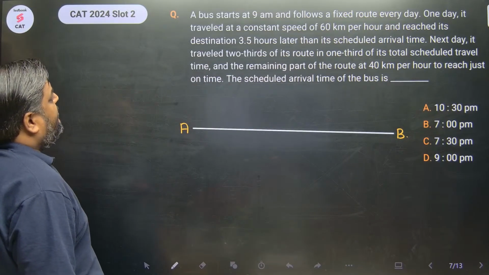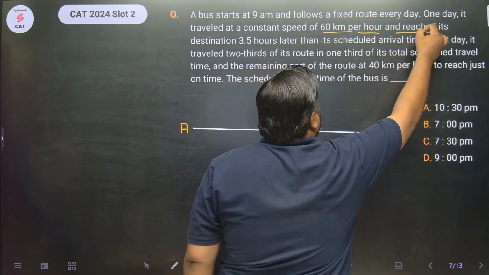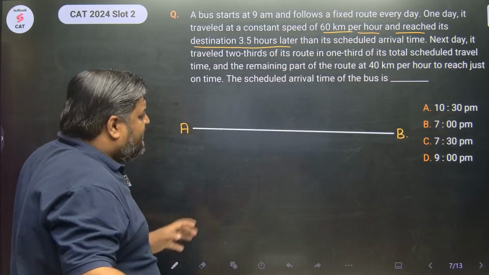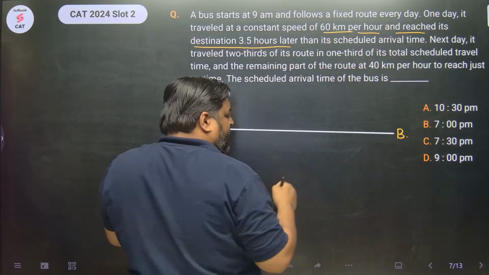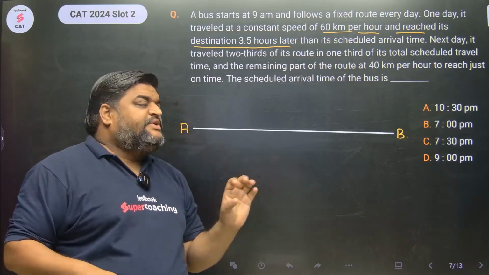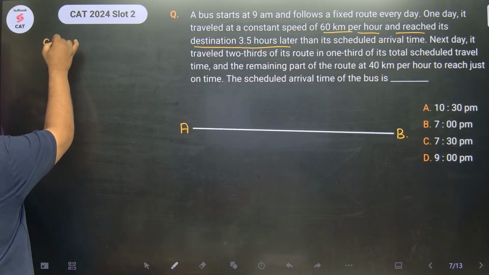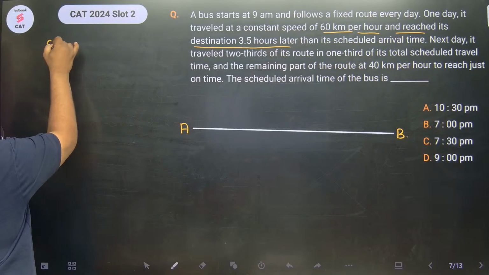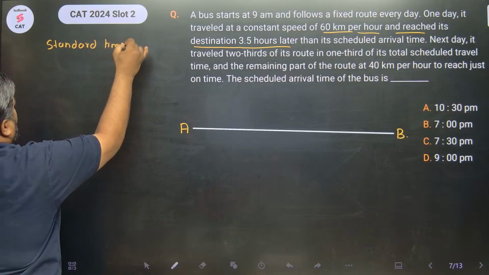One day it traveled at a constant speed of 60 km per hour and reached its destination 3.5 hours late. Let's say कि जो scheduled time है from A to B is T hours. मतलब the bus takes T hours to reach from A to B. Standard time बोलते हैं. चलो standard time जो लगता है बस को, let's say that is T hours.